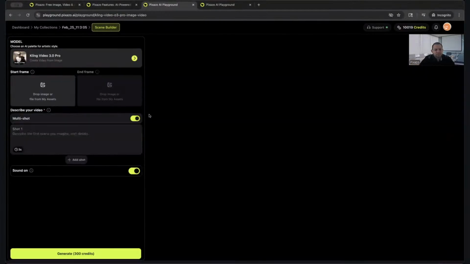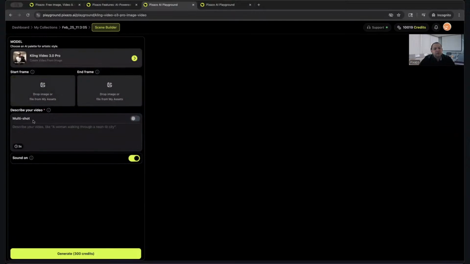A couple of things about this, guys. Once you change the module, each module is going to have its own different settings that you can configure and set up. With this particular module, you have different options. Let me go over them. First, you're going to need a start frame. If you're creating a multi-shot, you have a start frame. If you're creating a single shot, you turn the multi-shot toggle off, and then you can have a start frame and an end frame, and you will give your prompt at the bottom here.